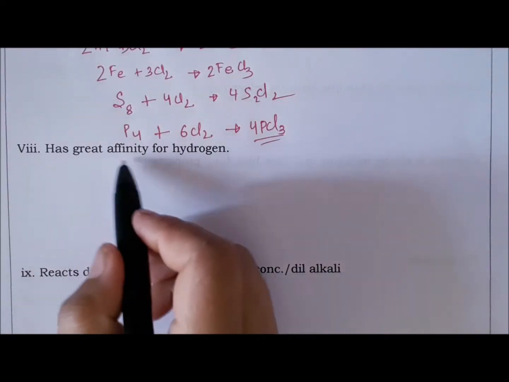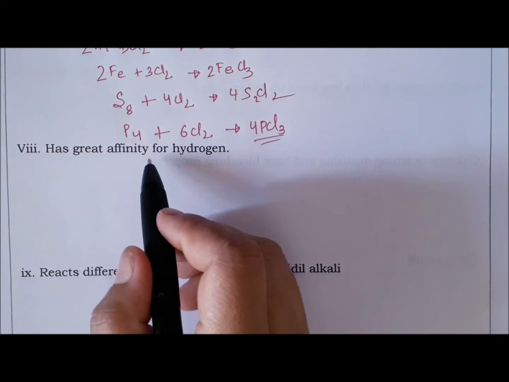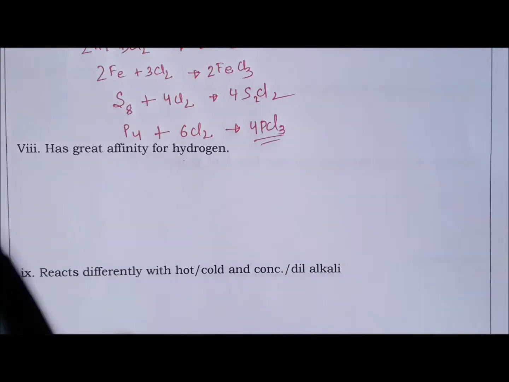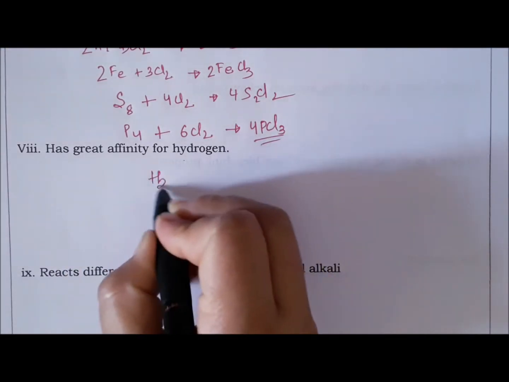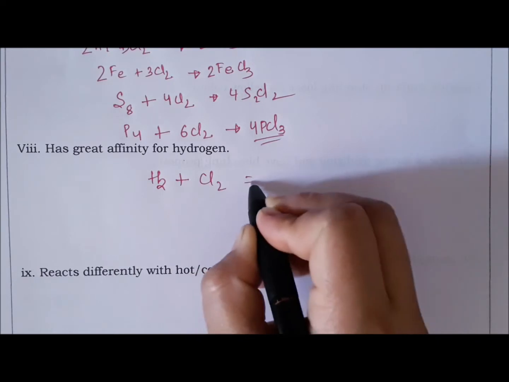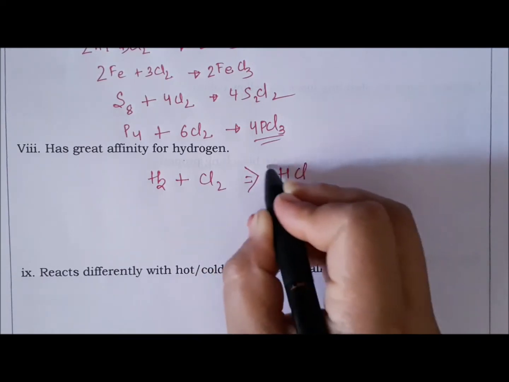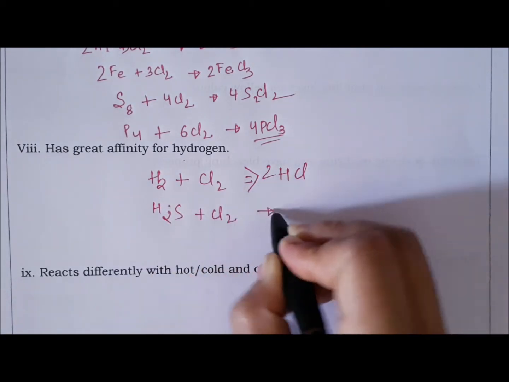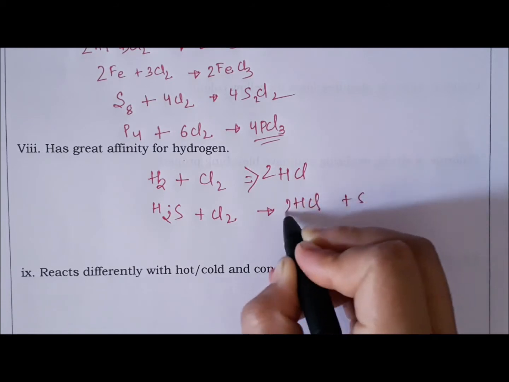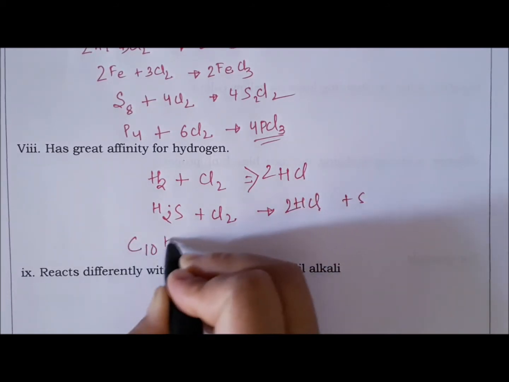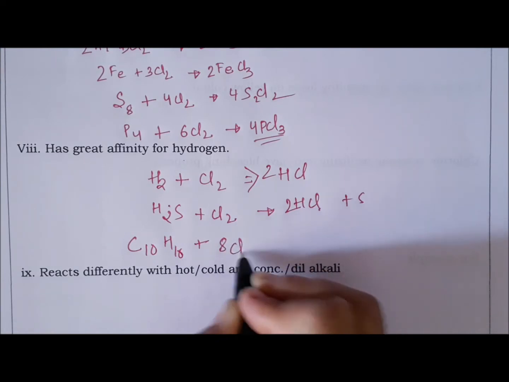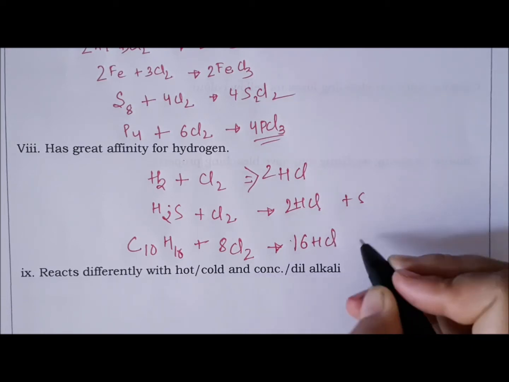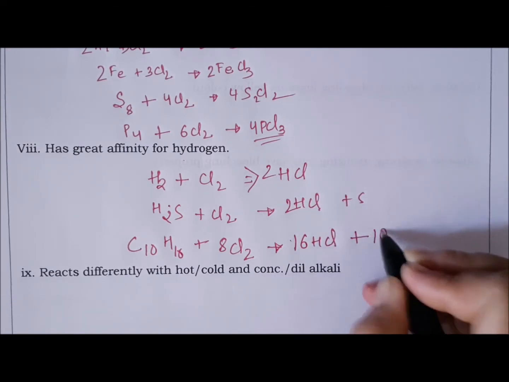Chlorine has a great affinity for hydrogen. For that reason it reacts with compounds containing hydrogen to form HCl. Like hydrogen and chlorine give HCl as a product. When it reacts with hydrogen sulfide, again it gives hydrochloric acid. And with a hydrocarbon, it will give hydrochloric acid and carbon.